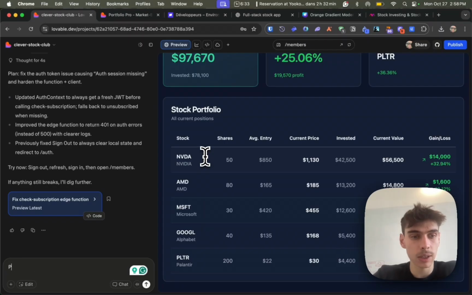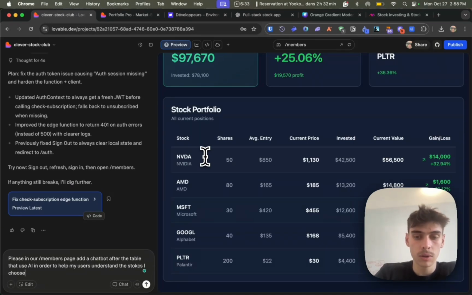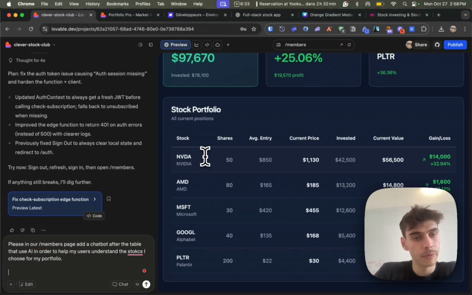So please, in the members page, add a chatbot after the table that uses AI in order to help my users understand the stocks I choose for my portfolio.